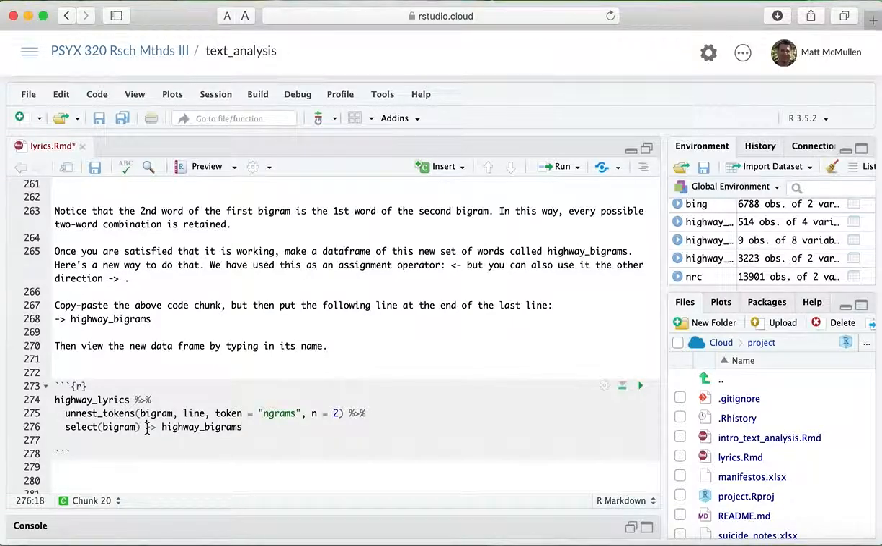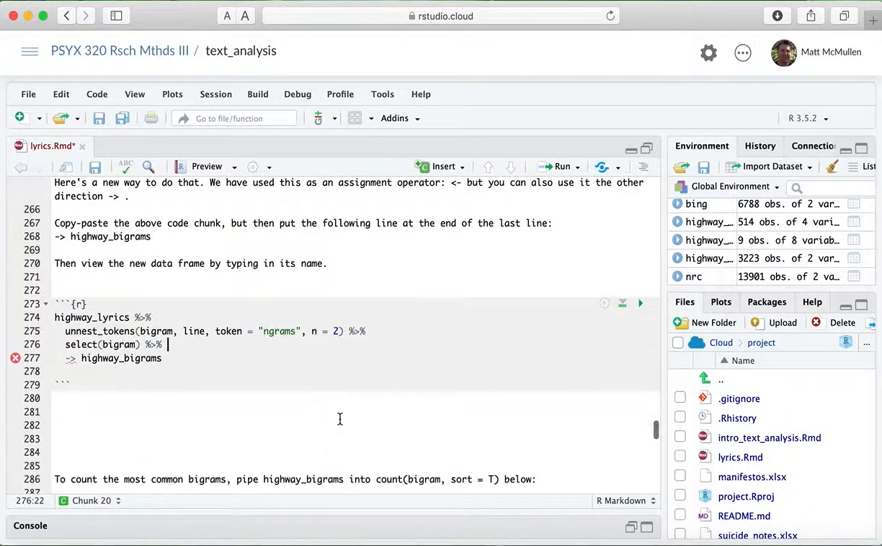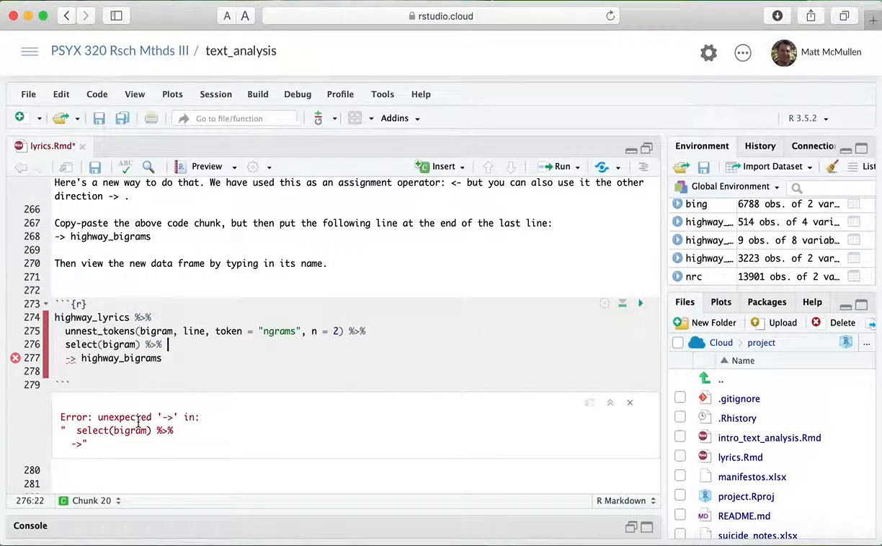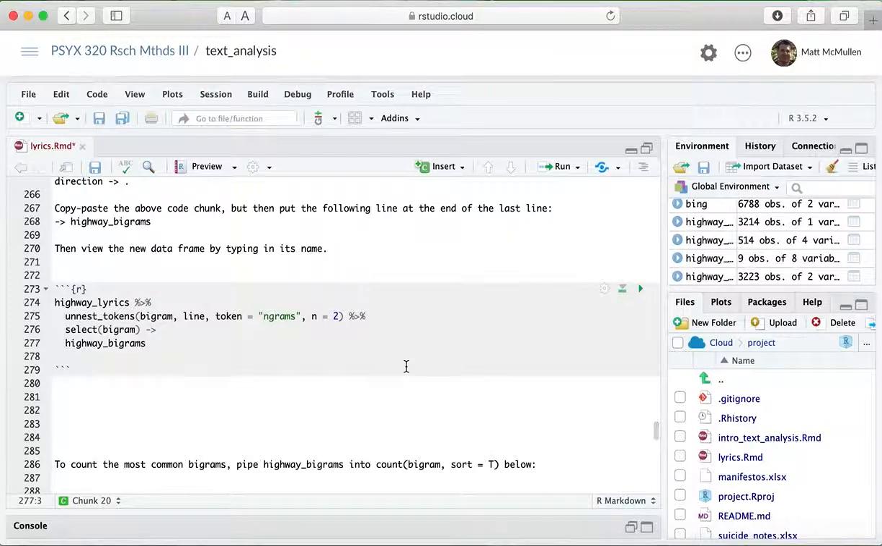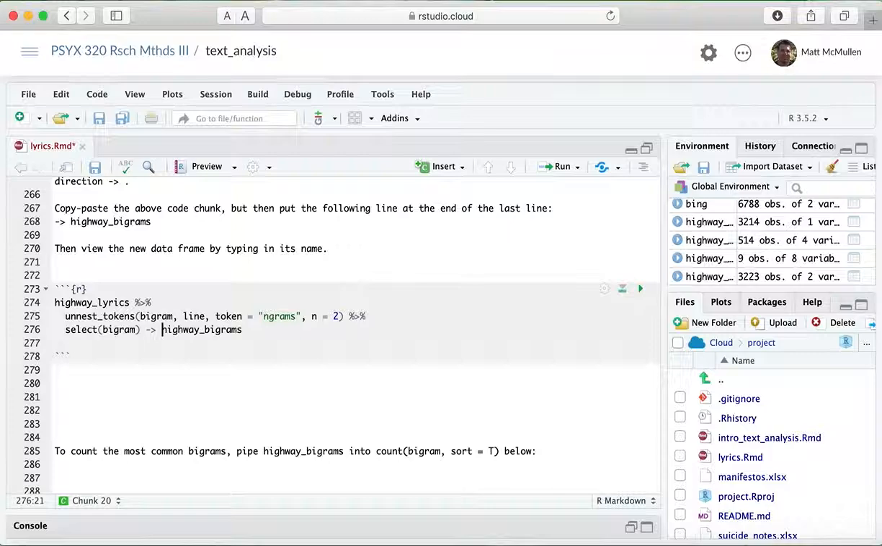It doesn't work if you do that, or even if you pipe it into that. I'll just make sure. Yeah, that doesn't work. I don't think it even works if you do this. Oh, maybe that did work. Highway words, tracks. Okay, so that did. So you actually can put it on a separate line, it looks like, but the way I've always done it is to put it on the same line like that.